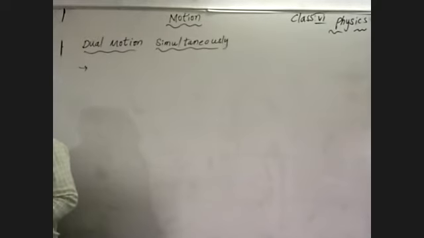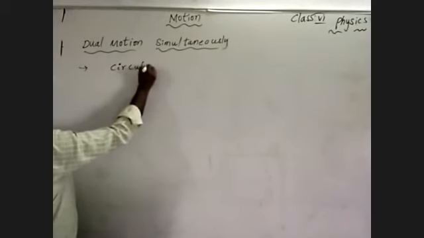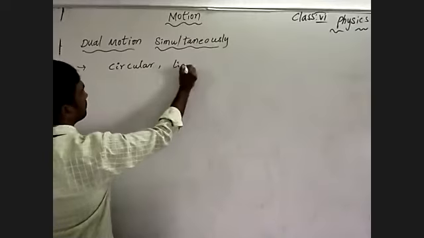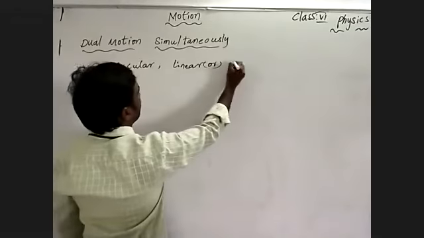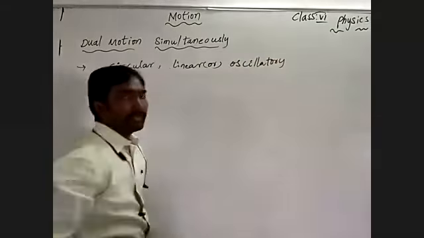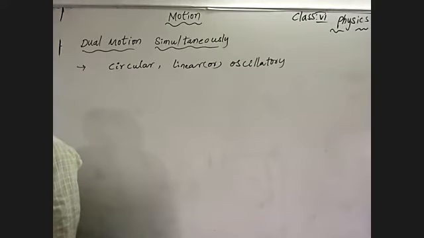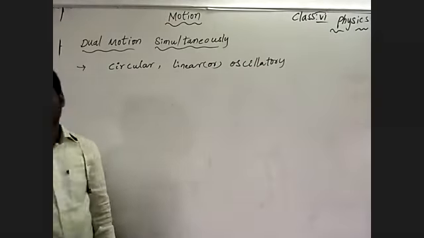Like circular, linear or oscillatory. And also we can take vibratory or circular or rotational.